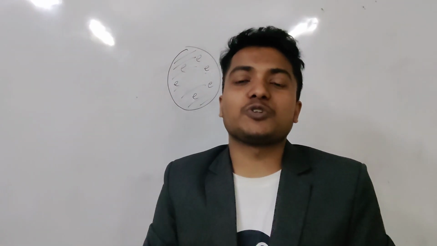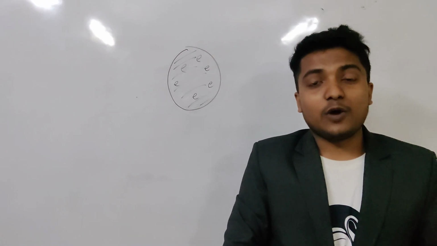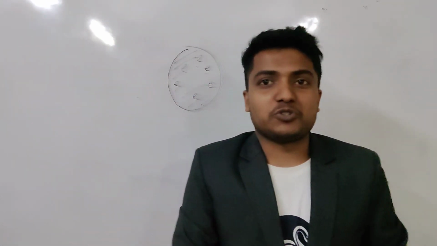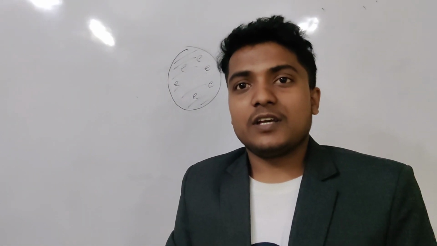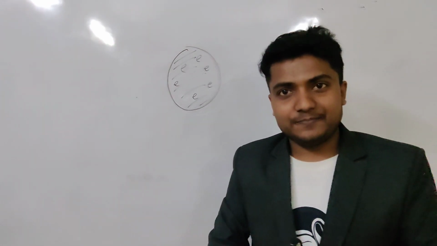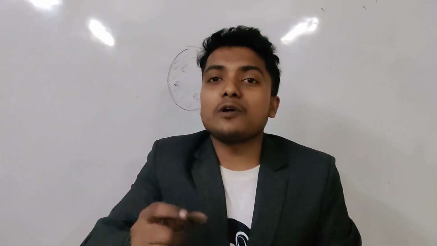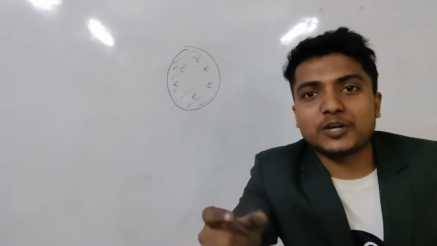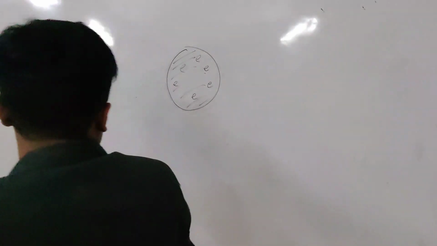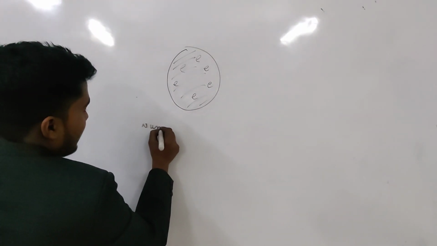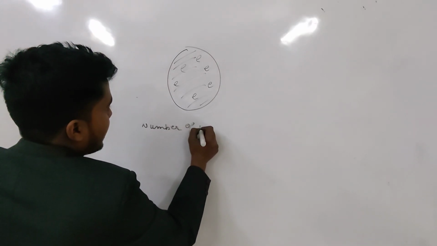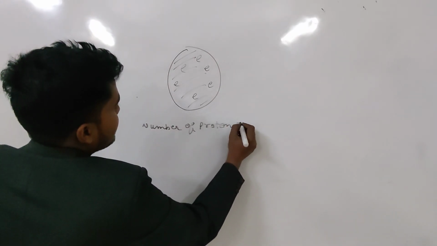It was the first postulate of J.J. Thomson. Now, we will discuss the second postulate. The second postulate said that the total number of protons and the total number of electrons in an atom is equal. Number of protons and number of electrons is equal.